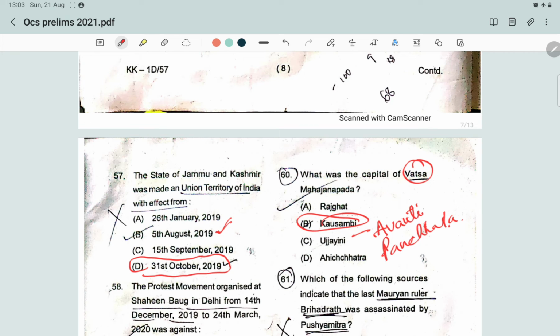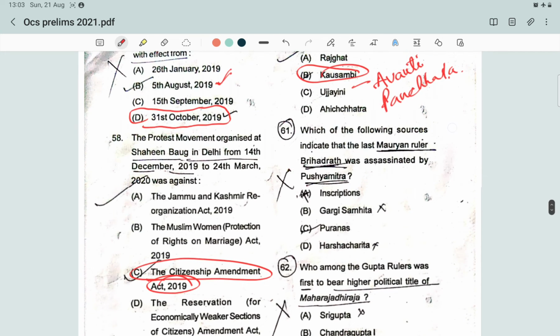In the 6th century BC, there was a rise in the development of Mahajanapadas, and there were 16 Mahajanapadas during that period.